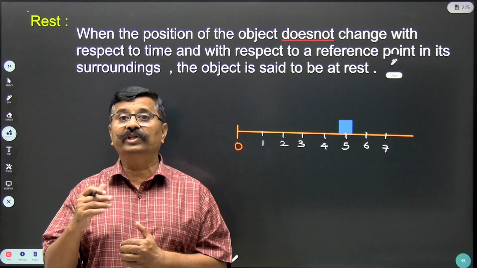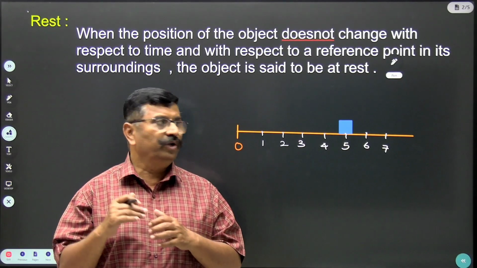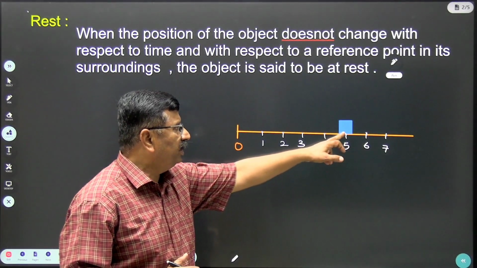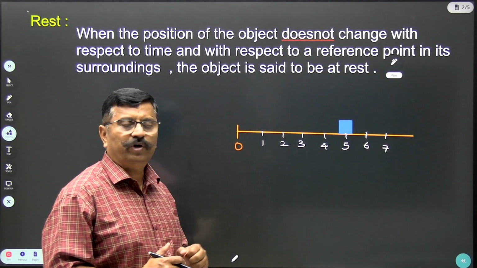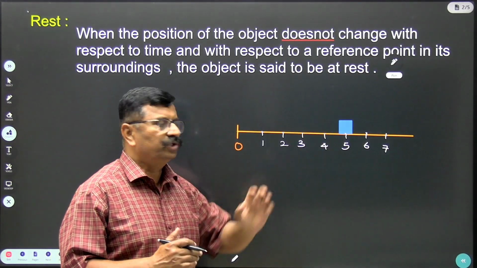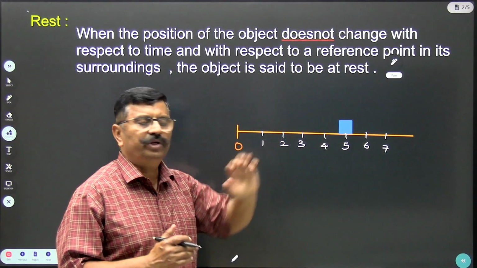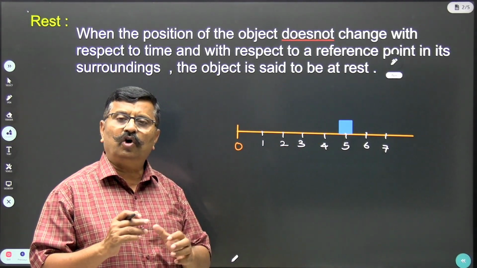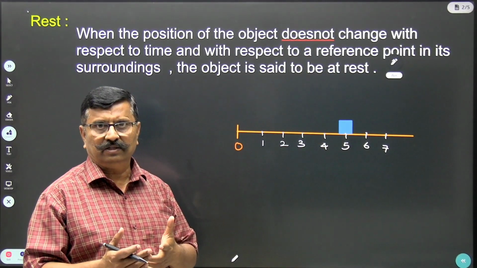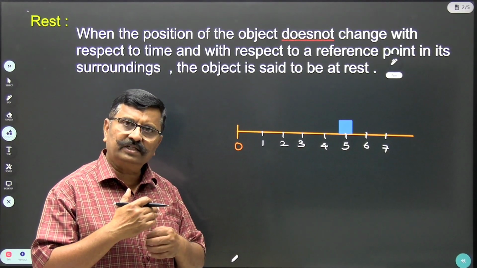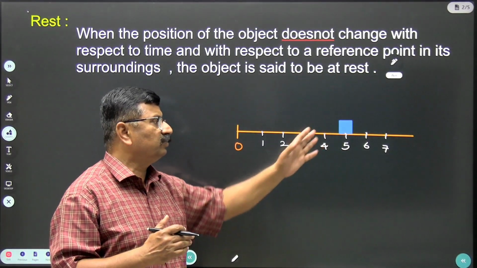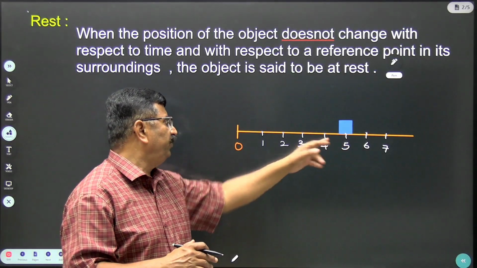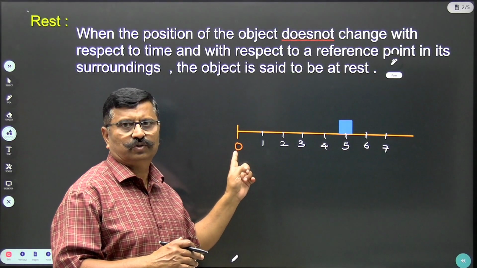Now when I say with reference to a certain point, what do you mean by this? See, this O is the reference point and the body is kept at 5 centimeter from point O. I'm not pushing this body, I just kept the object over here. So we say that the object is at rest. Means for the next 10 minutes, even if I don't touch this body, the body will not move at all. The position of the body will be fixed with respect to this reference point.